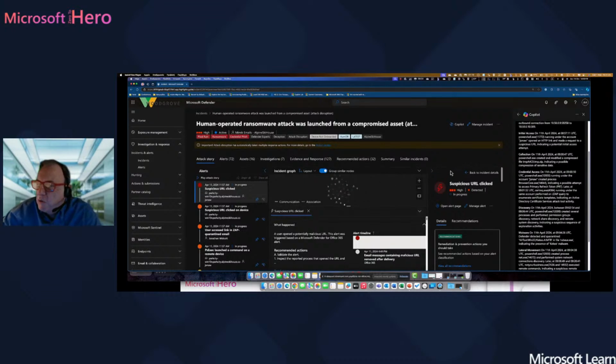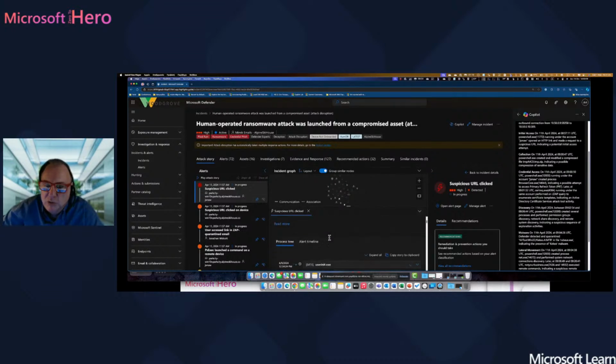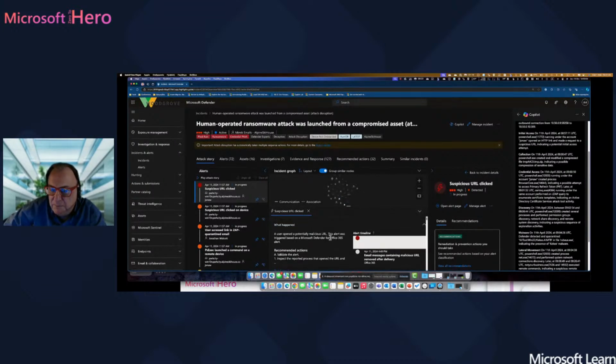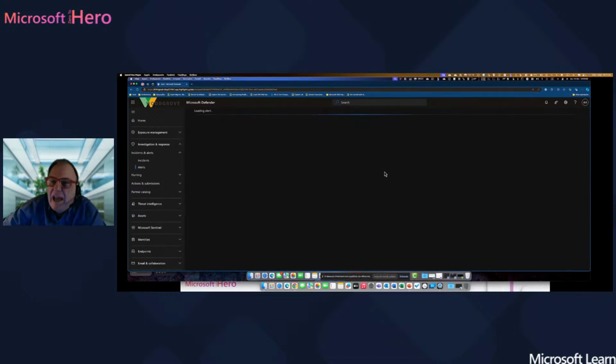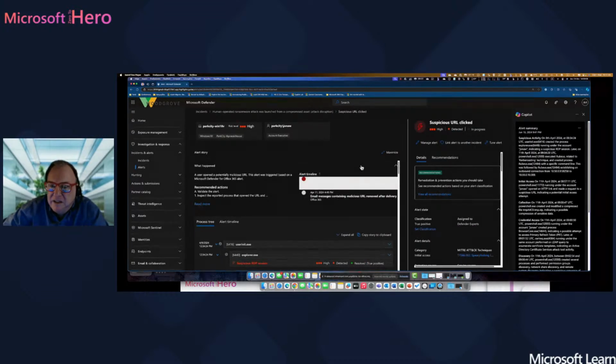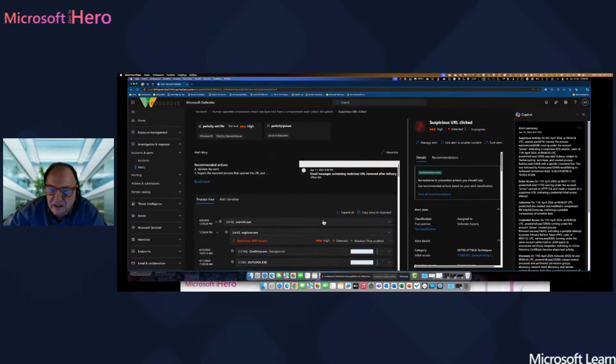And the next good thing is to go to that part here. In the suspicious URL clicked incident, you can see that there are some user actions. And if you open the alert page, you can get more information about this specific incident and alert.